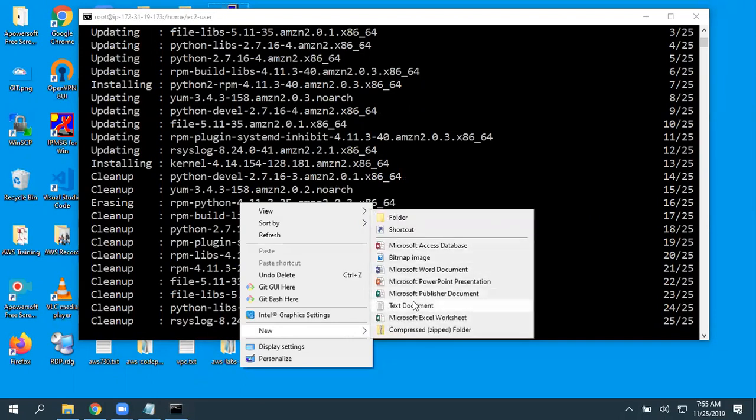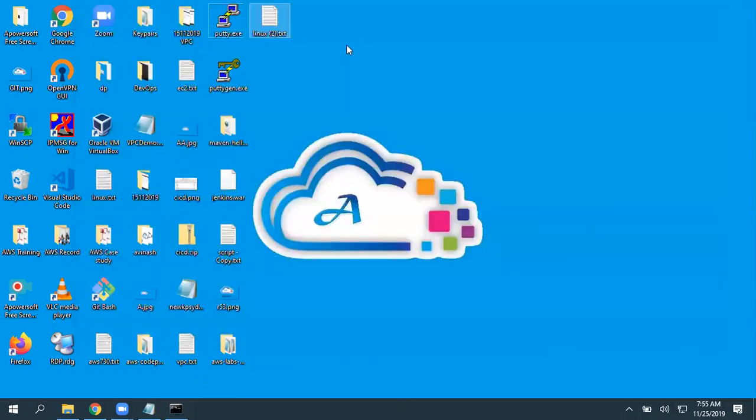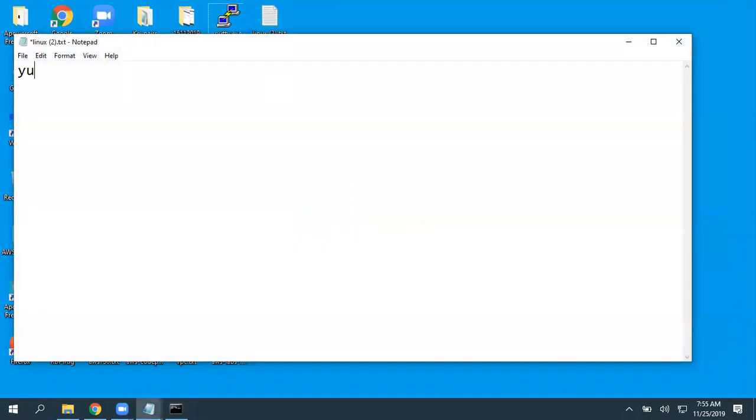So I'll write these commands. First, we have given the whoami command. It tells us the currently logged-in or working user. Then sudo space su elevates from ec2-user to the root user.